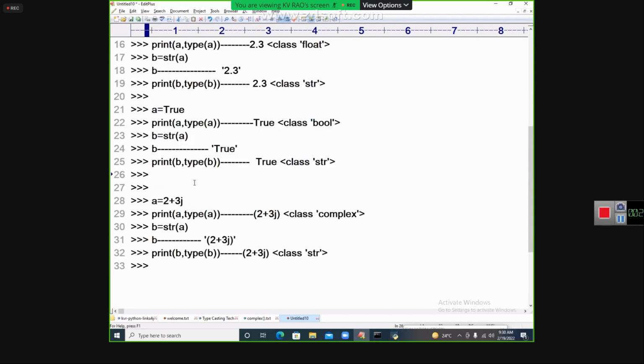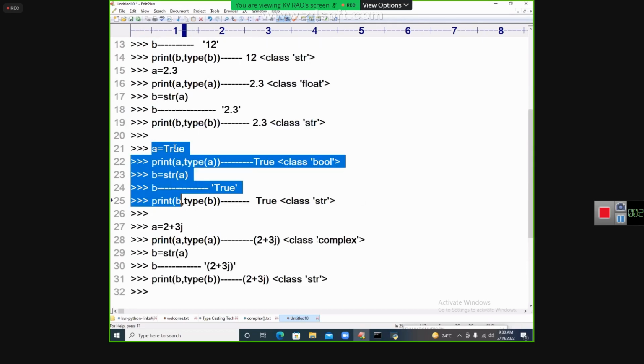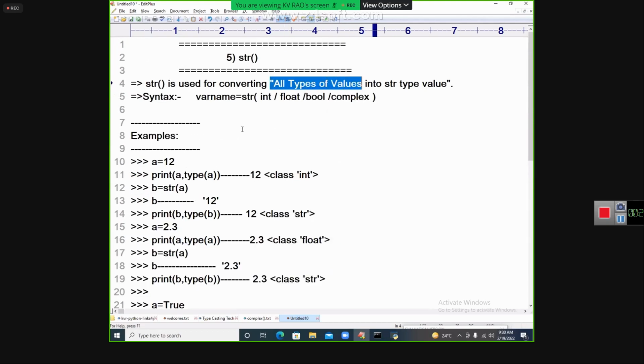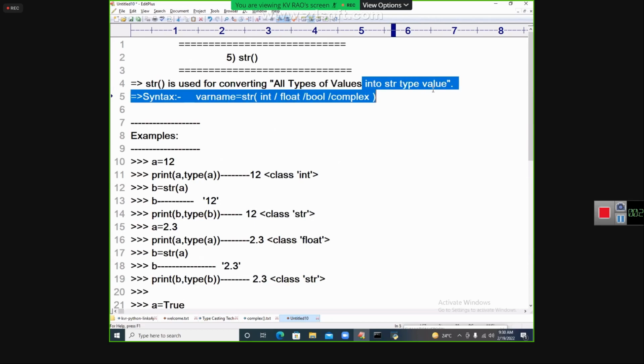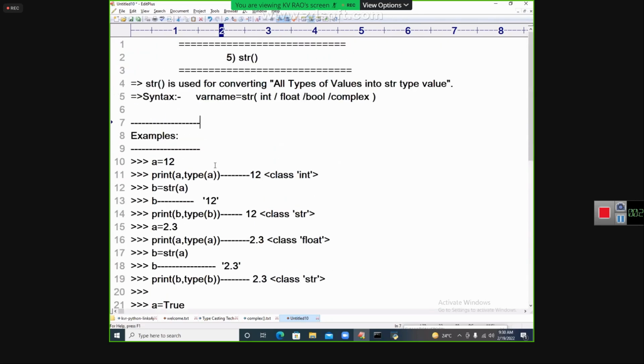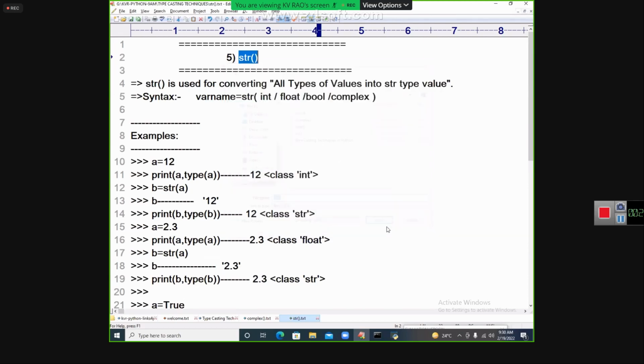And then we have seen that next one is called what? Complex values, I got it. Bool values, I got it. Float values, I got it. Int values, I got it. All types of values can be converted into which type? STR values. What is this topic called, my dear students? Come on, all of you. Which type of concept is it? Typecasting concept we did. So did you understand this? Fine.